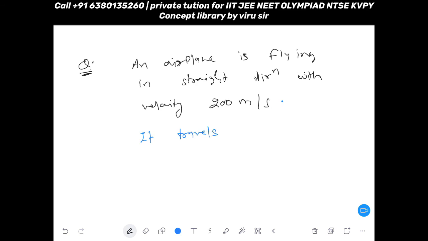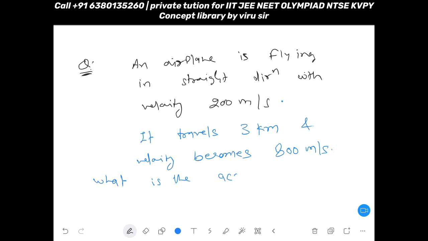It travels 3 kilometer and velocity becomes 800 meter per second. What is the acceleration of the aeroplane? This is your question.